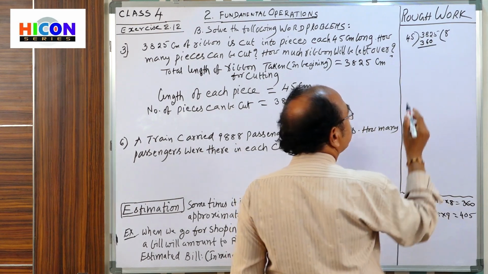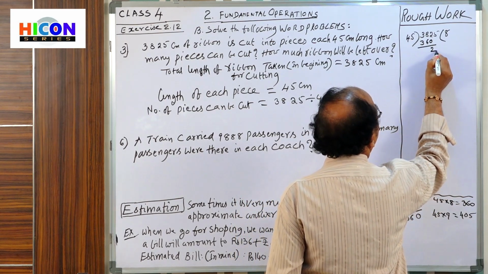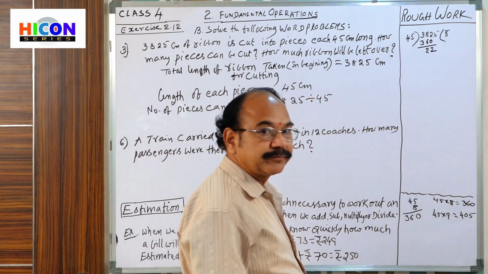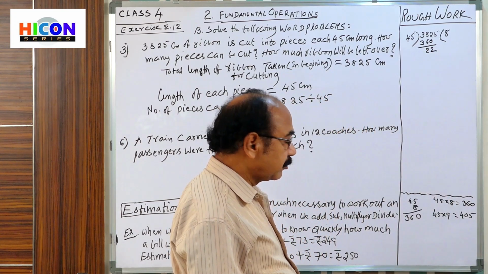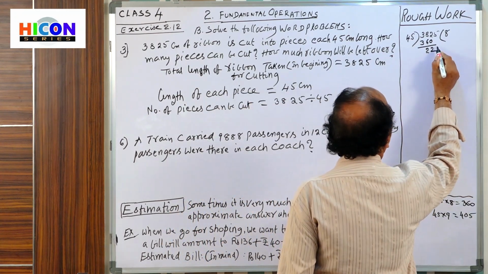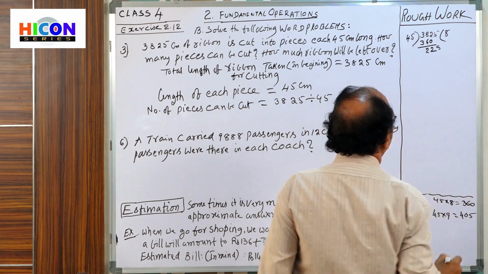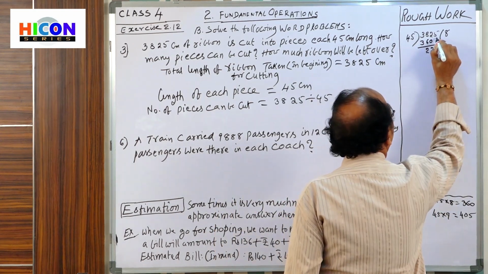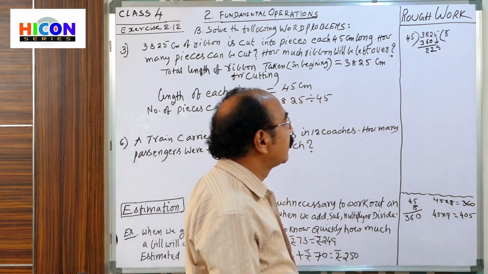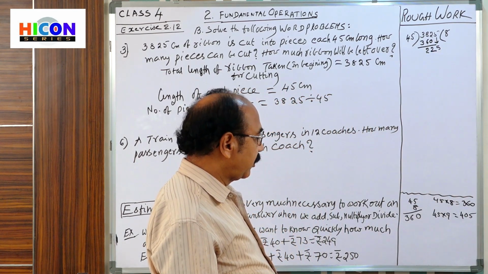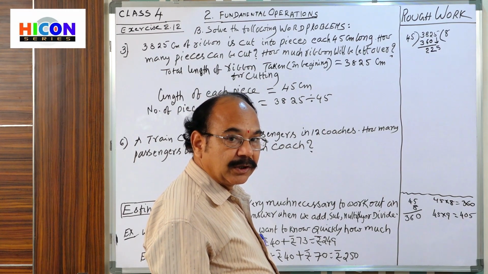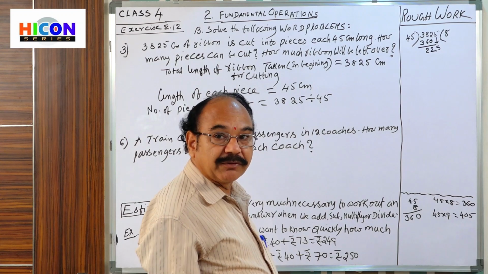Subtract. Then 2 minus 0, 2. 8 minus 6, 2. 22 remainder. Now from the dividend, bring down 5. Now 225. Now you see, 45 how many times in 225?